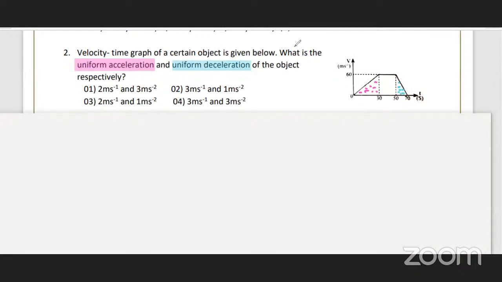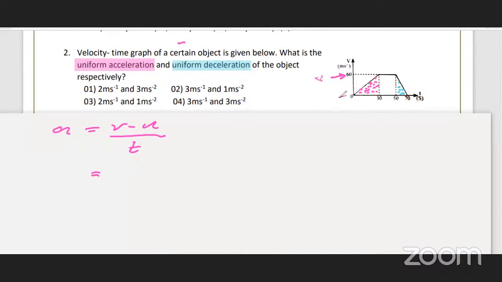So what is the equation for the acceleration? Acceleration equals change of velocity divided by time taken. I'll write with the same color, uniform acceleration equals v minus u over t. What is the velocity? Here you can see the final velocity, I'll mark here v.